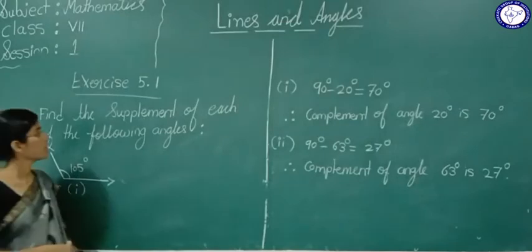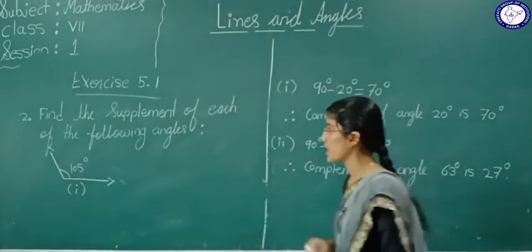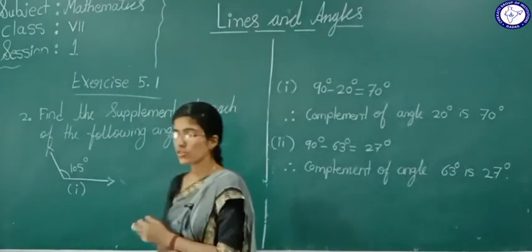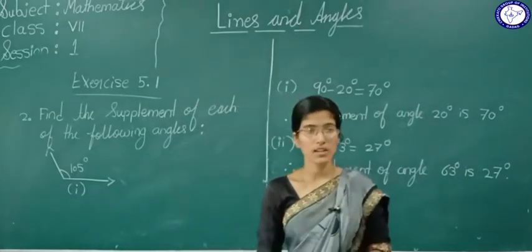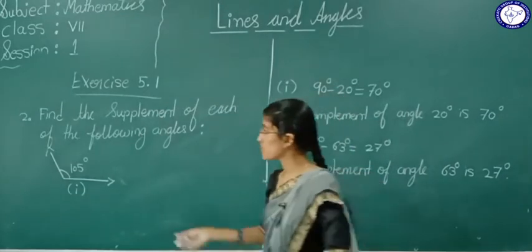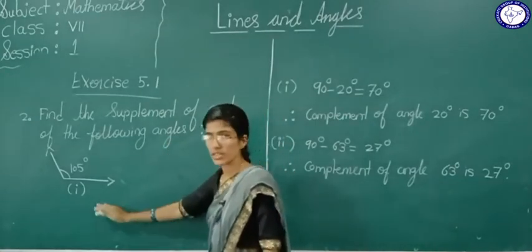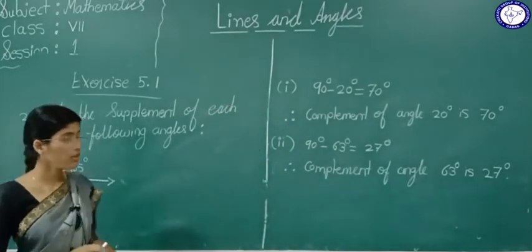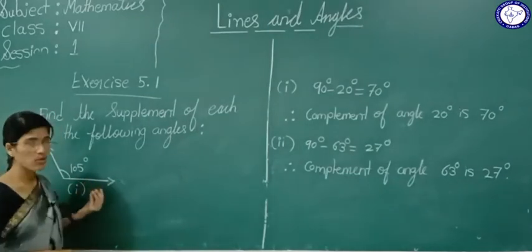Now see here, find the supplement of each of the following angles. So I told you what a supplementary angle is. Two angles are called supplementary angles if the sum of their angles is 180 degree. Now what have they told? Find the supplement of each of the following angles. They have given the first one, that is 105 degree. What do we have to do? Since they have asked for the supplement, it means 180 degree minus 105 degree.